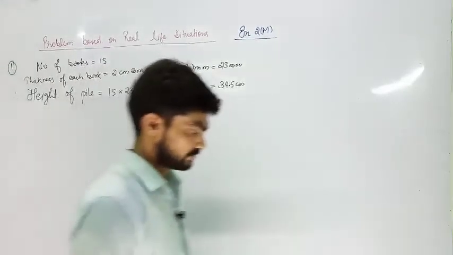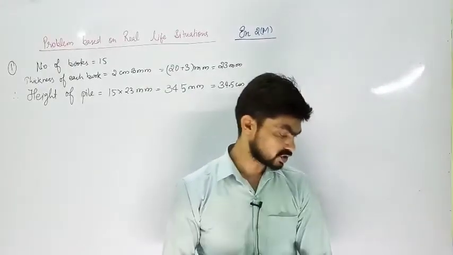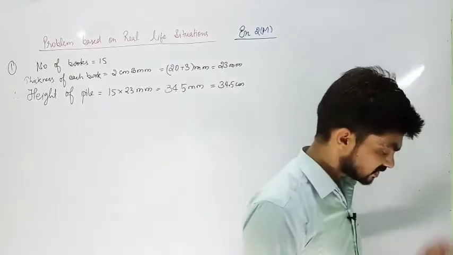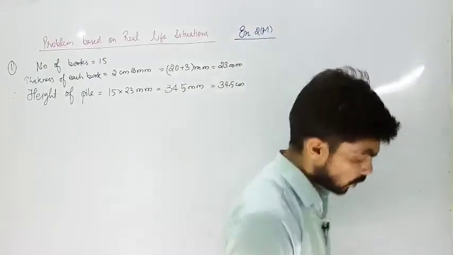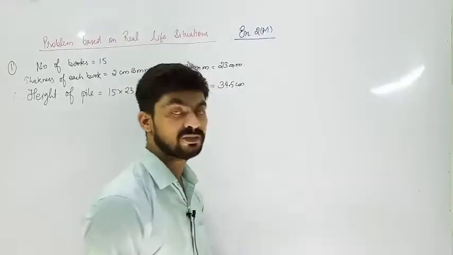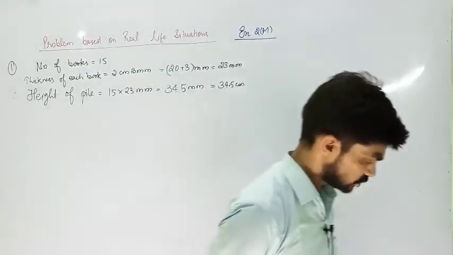Now question number 2. A pile of 160 seats. Same question here, you have to do the division. Do it by yourself. How many pieces of tape, each 6 centimeter long, can be cut from a length of 1 meter 5 centimeter, and how much remains? This question was asked last time in the exam, so you can pay more attention to it.